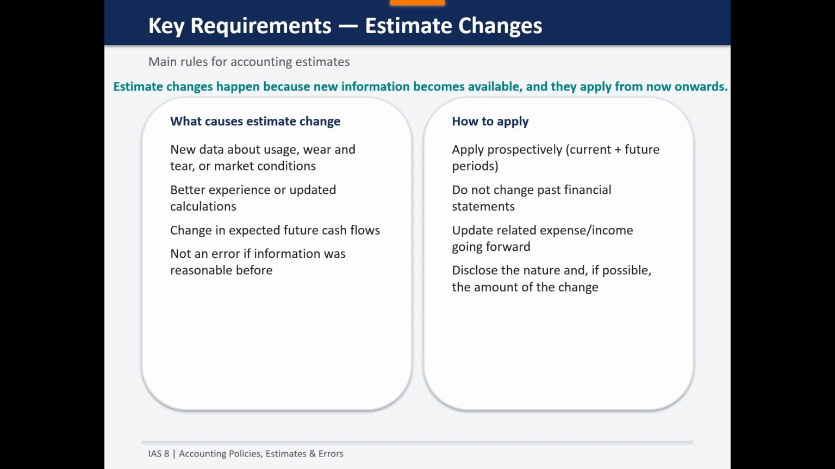The next key requirement is estimate changes. Estimate changes happen because of new information, better experience, or changed conditions. The useful life of our machinery is 5 years, but because of heavy use, its useful life has become less than our estimate. It is a change in accounting estimate.